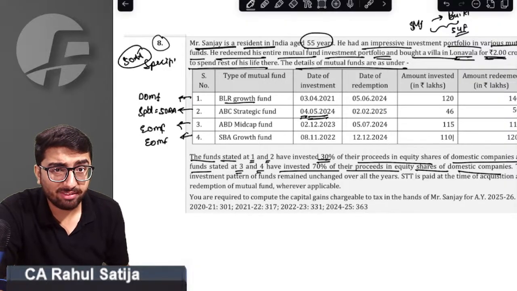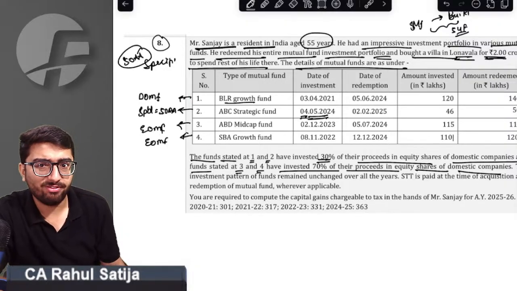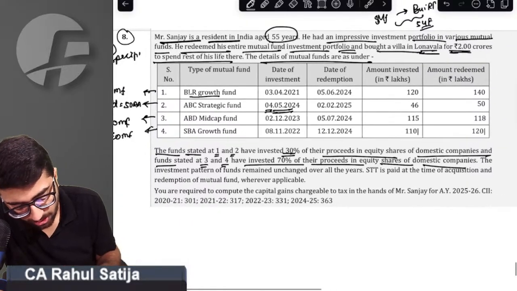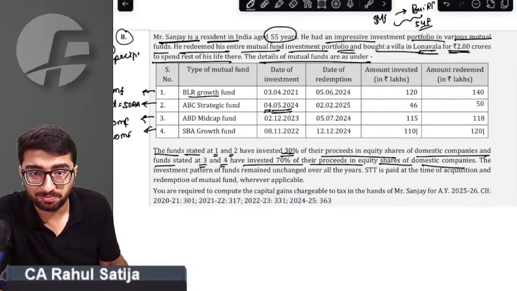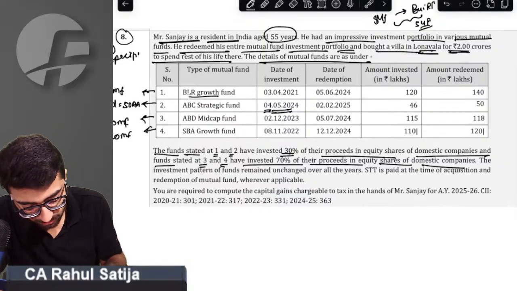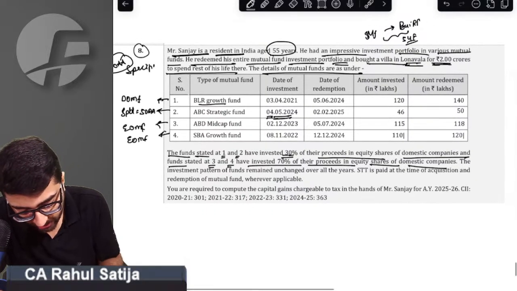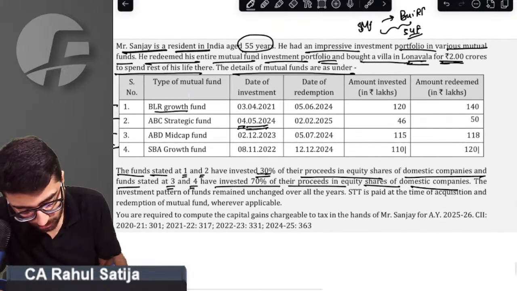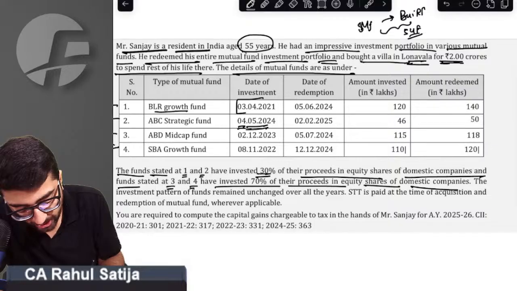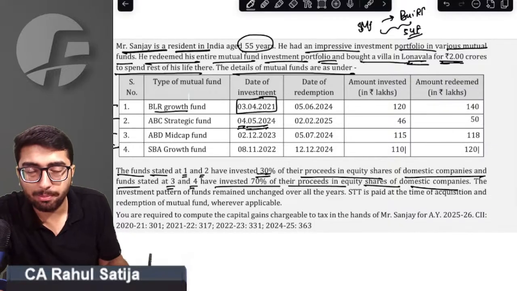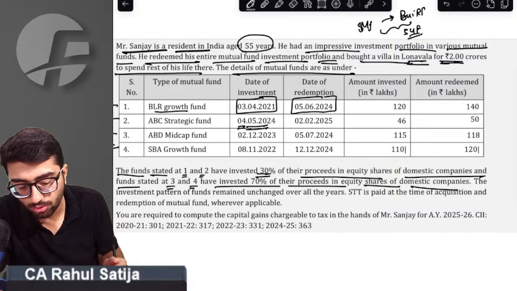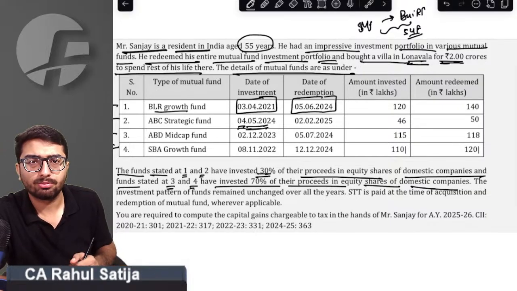Do you all agree with me that whatever classification I have made is correct? Right answer is, we all agree with you. Now, everything has to be checked. Debt oriented mutual fund. First of all, talking about the BLR fund. It was acquired on 3rd April 2021 and it was sold on 5th June 2024.